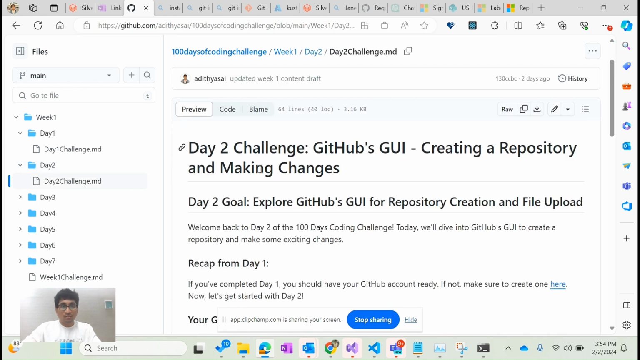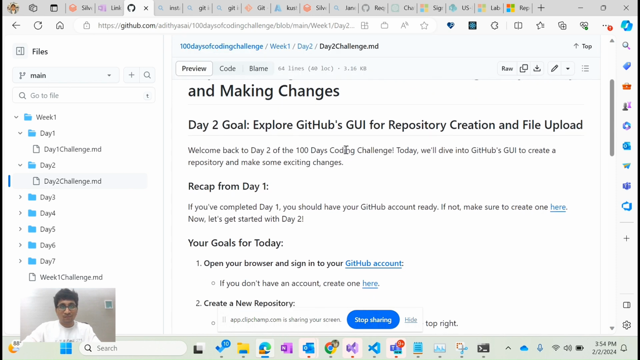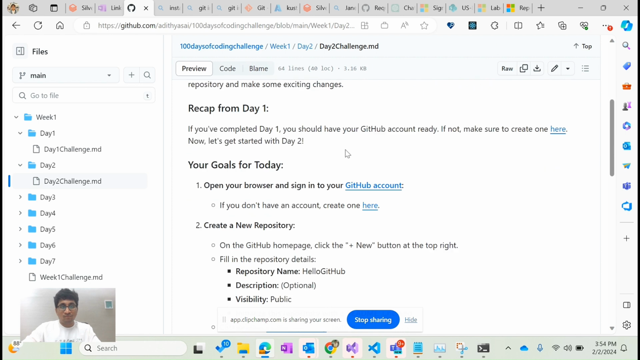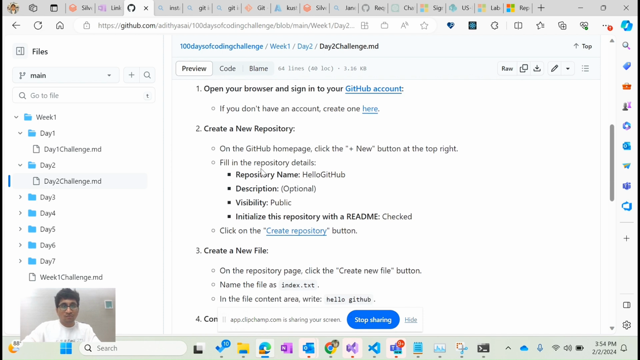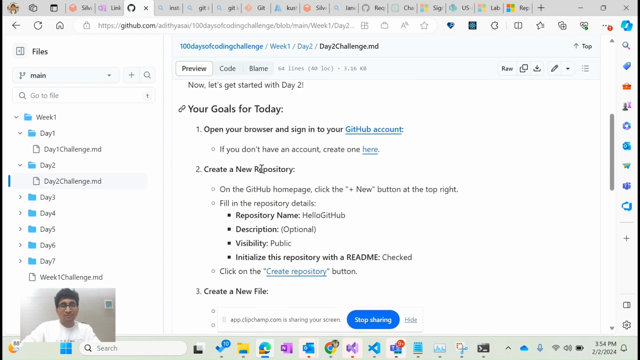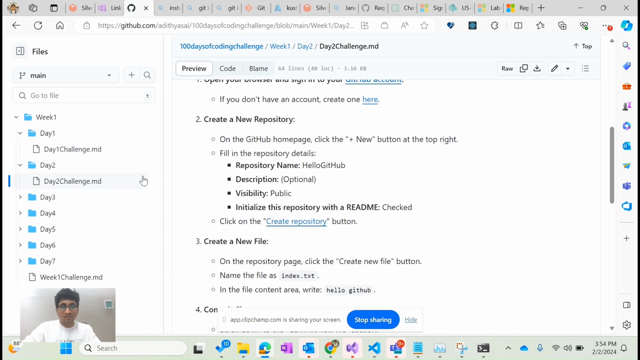If you go to day two, the goal is to understand the graphical user interface of GitHub, repository creation, and then uploading the files. So if you have already completed day one, which means you should have an active GitHub account, go to the GitHub account and then follow the steps to create a repository. You will understand this very easily if you go through the first video. In the first video, I've shown how to create a repository, how to create a file, and all that stuff. So if you haven't watched my first video, do watch that. That's a prerequisite for this video.